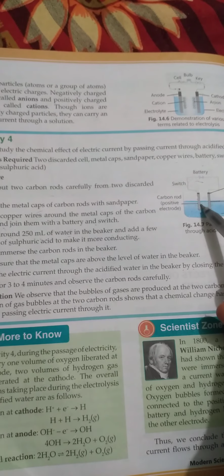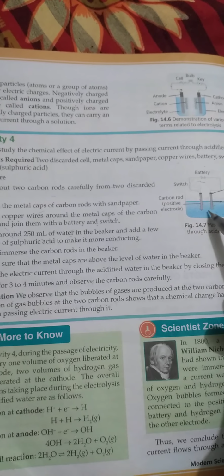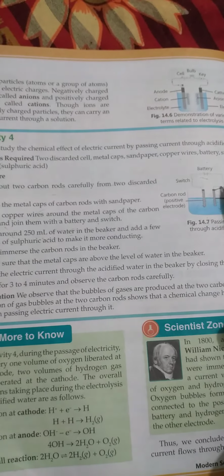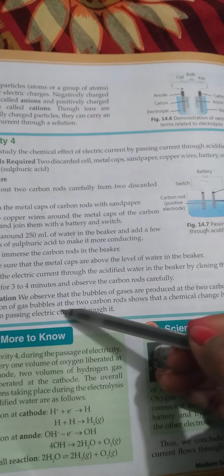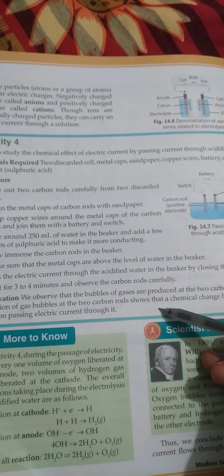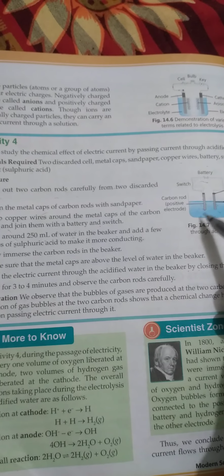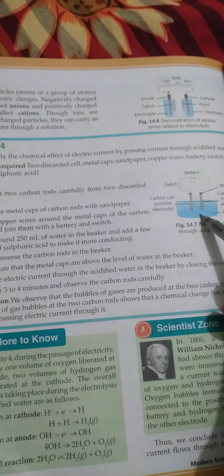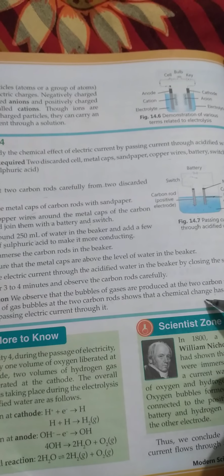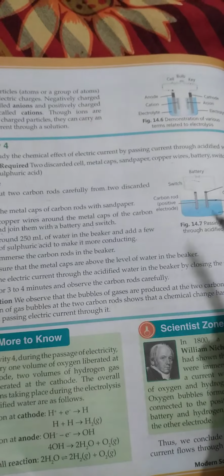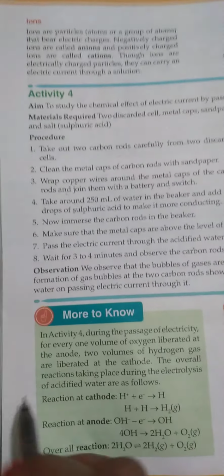When we observe these rods, we see that bubbles of gases are produced at the 2 carbon rods. The formation of gas bubbles at the 2 carbon rods shows that a chemical change has taken place in water on passing electric current through it. Now there is something more to know in Activity 4.